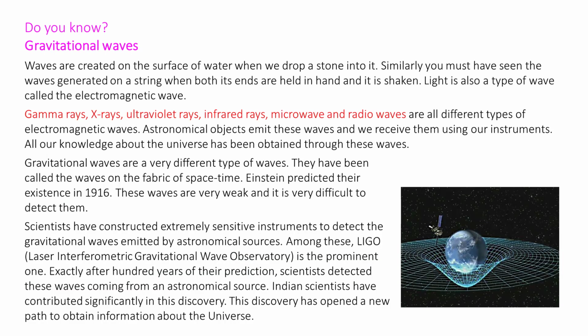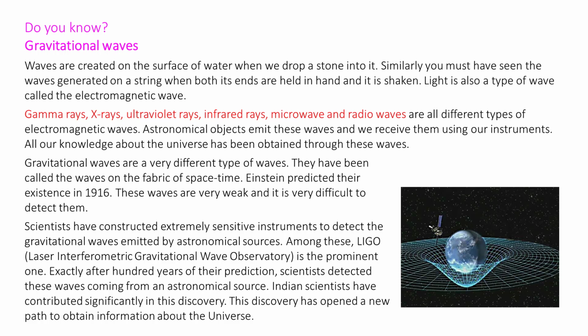Do you know about gravitational waves? Waves are created on the surface of water when we drop a stone into it. You must have observed. Light is also a type of wave called the electromagnetic wave. Gamma rays, X-rays, ultraviolet rays, infrared rays, microwaves, radio waves are all different types of electromagnetic waves.